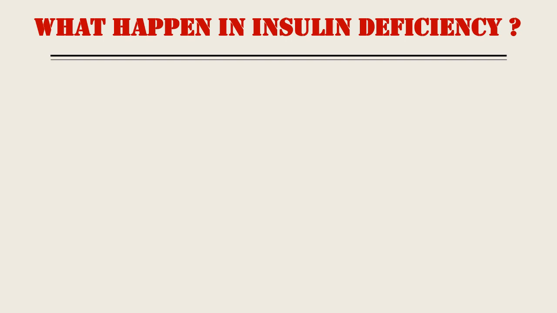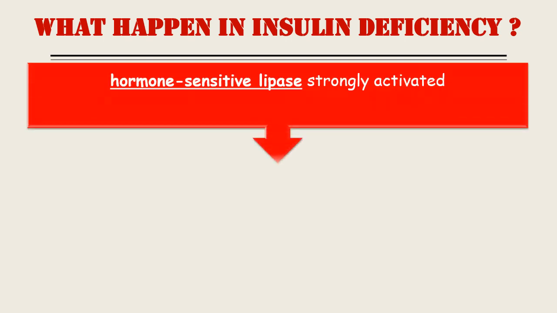Whenever there is a deficiency of insulin, one more enzyme is activated, called hormone sensitive lipase. What is the function of hormone sensitive lipase? Its function is the same as lipoprotein lipase: it splits the triglyceride into fatty acid and glycerol.